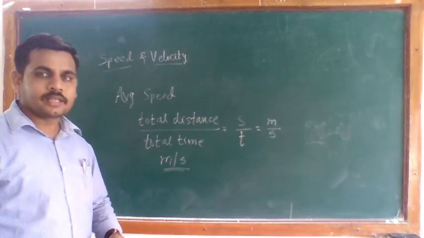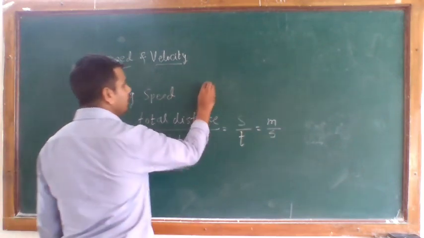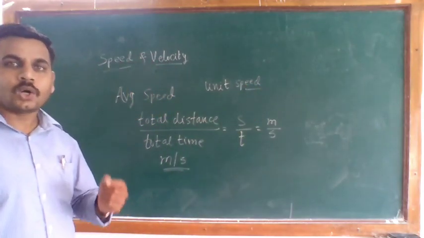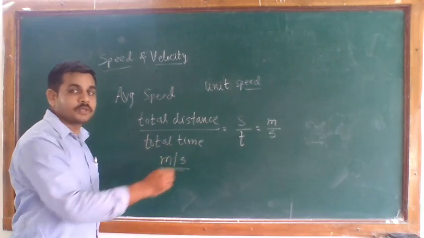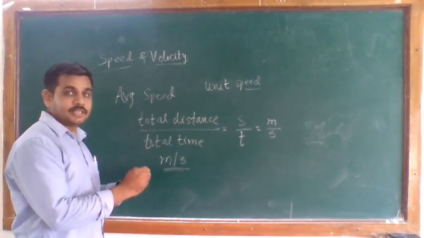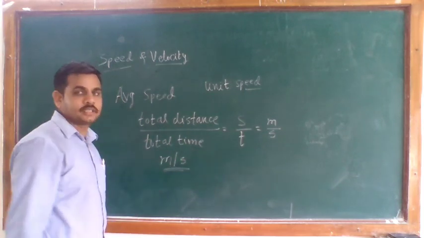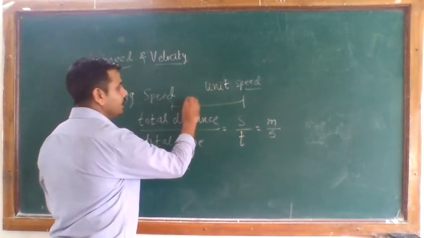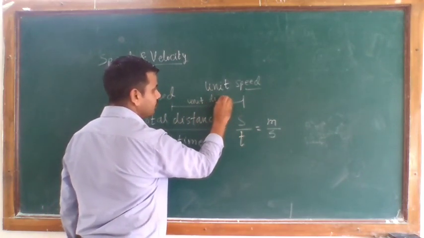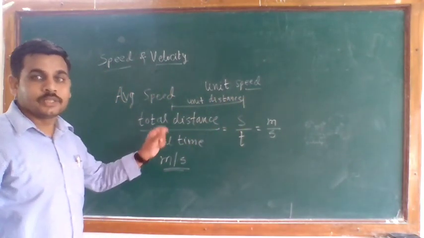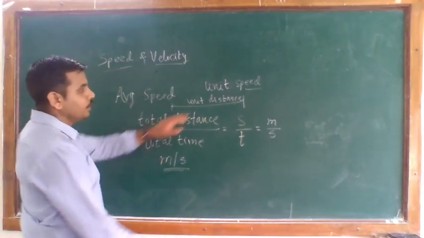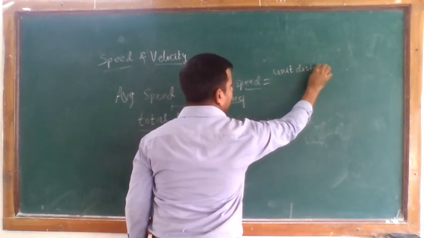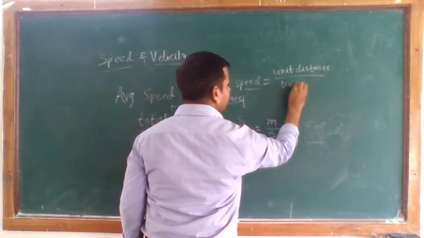Now consider the unit speed. If any body or object changes its position from one place to another place by a unit distance, and to cover this unit distance takes a unit time, then your unit speed is nothing but the ratio of unit distance divided by unit time.